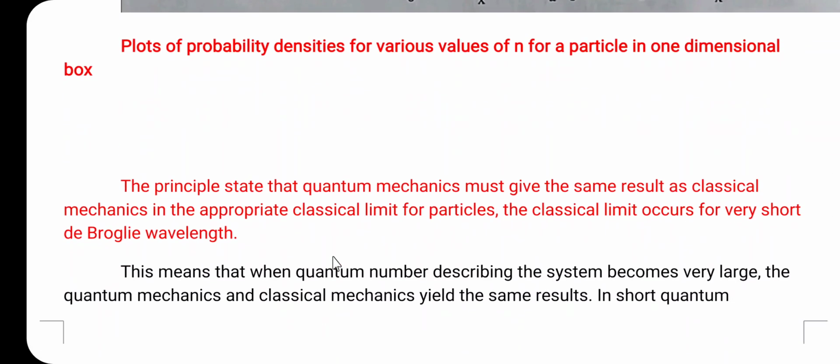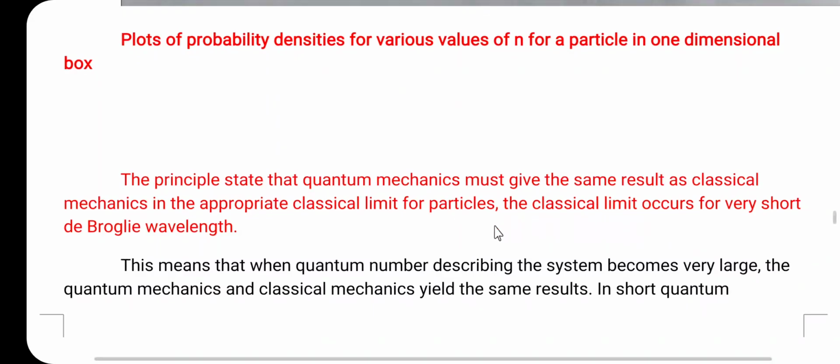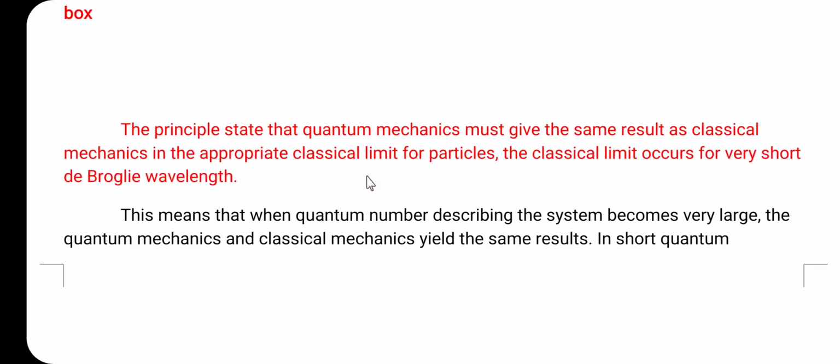This principle states that quantum mechanics must give the same result as classical mechanics in the appropriate classical limit for a particle. The classical limit occurs for very short de Broglie wavelength. This is the statement of the correspondence principle.